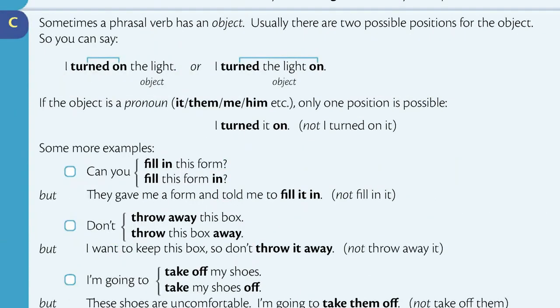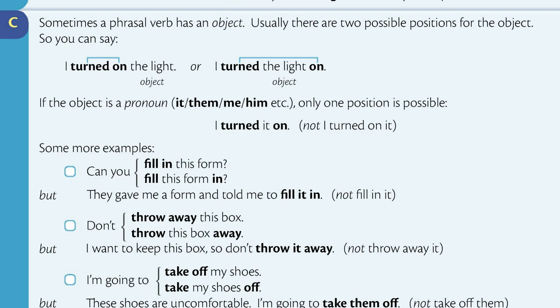Section C. Sometimes a phrasal verb has an object. Usually there are two possible positions for the object. So you can say I turned on the light, or I turned the light on. If the object is a pronoun, it, them, me, him, etc., only one position is possible. I turned it on. Not I turned on it.